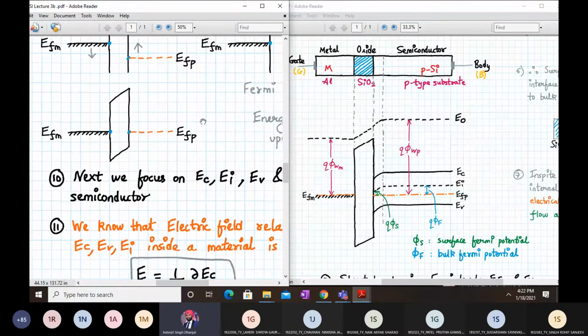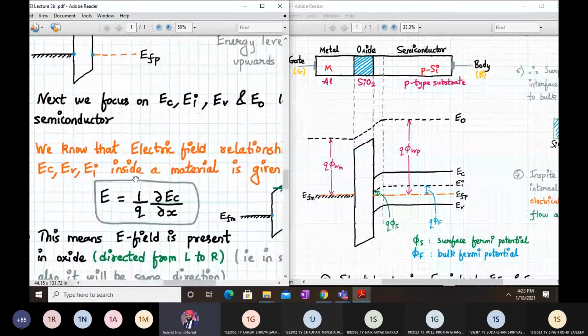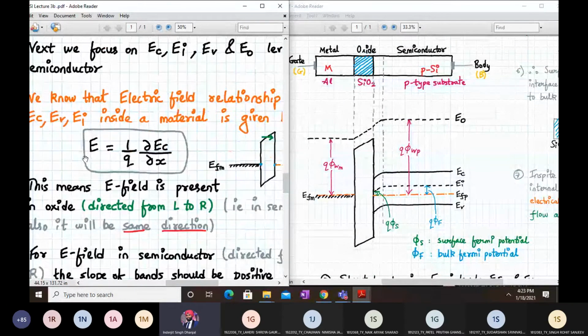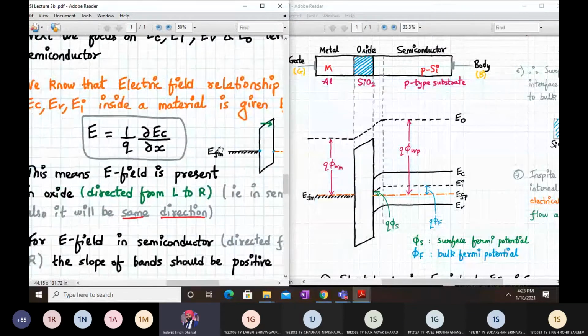Okay, now we have drawn these 3 levels, EFM, EFP, and we have drawn the conduction band and the valence band in the oxide layer. Next, we focus on drawing the conduction band, intrinsic Fermi level, valence band, and E naught levels in the semiconductor. We know that the electric field relation with respect to EC, EV, and EI inside a material is given by this formula: E is equal to 1 upon Q delta EC upon delta X. That means there will be a presence of electric field in the oxide layer also, directed from left to right.